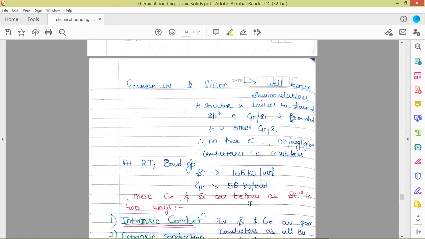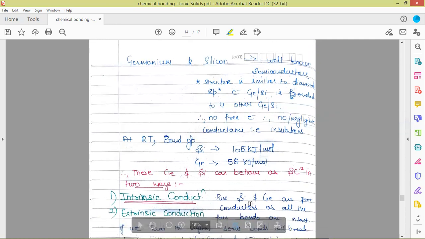at room temperature. What happens is this energy gap doesn't exist there at room temperature due to the thermal energy. This thermal energy overcomes this energy gap, and there is a movement of electrons from the valence band to the conduction band. So that is why at room temperature these conduct electricity. So these germanium and silicon can behave as semiconductors in two ways.